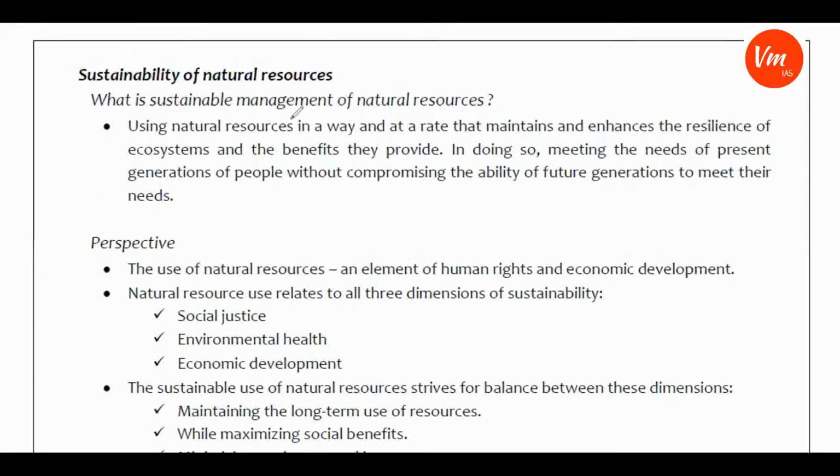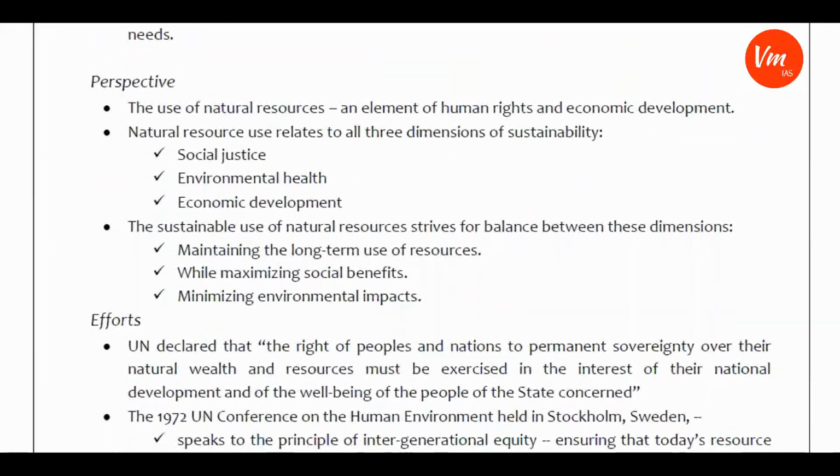So what is the perspective that you need to have as far as this aspect is concerned? The use of natural resources is an element of human rights and economic development. The use of natural resources has two aspects: it is an element of human rights, and it is an aspect of economic development. So the usage or sustainability of natural resources is intertwined with human rights plus economic development.